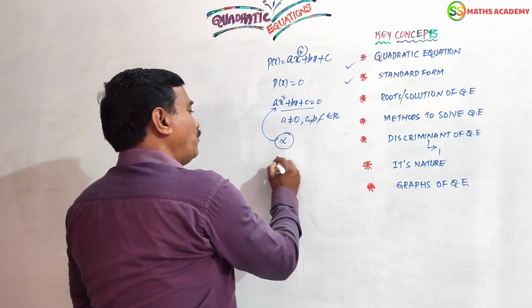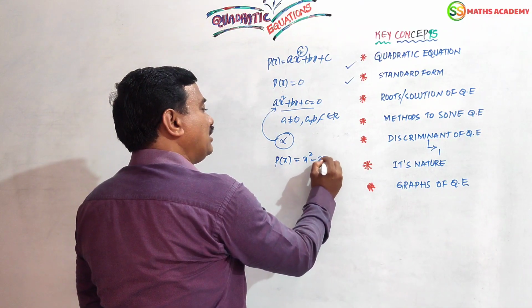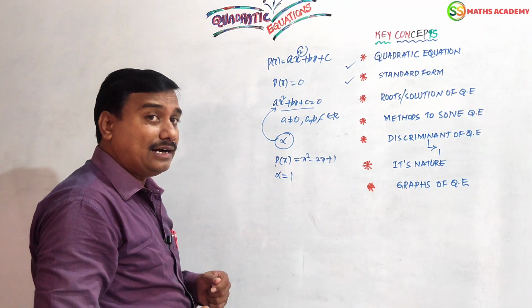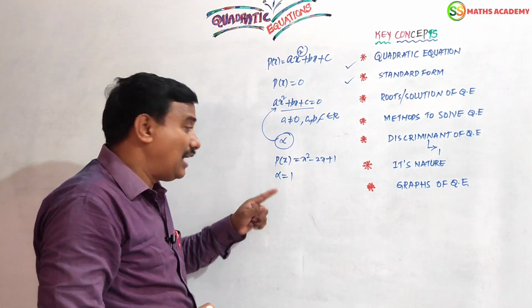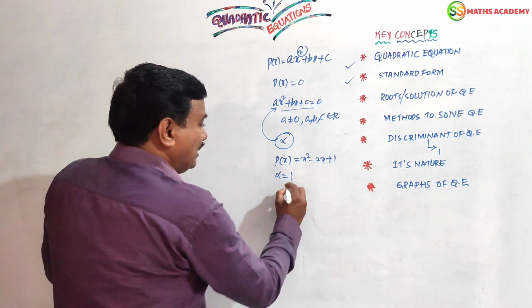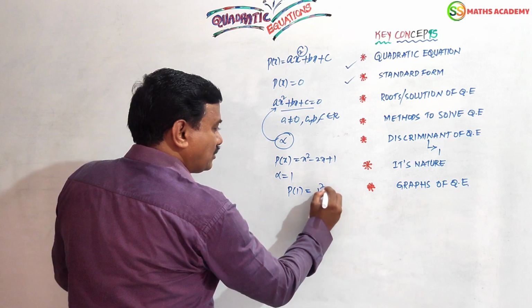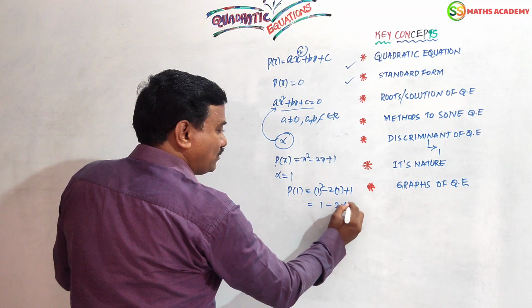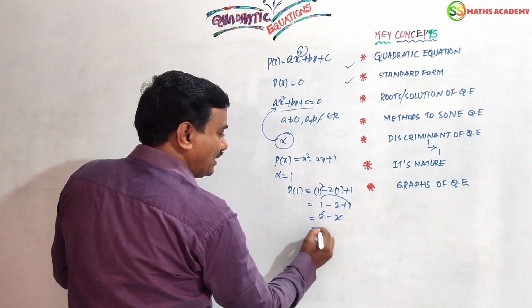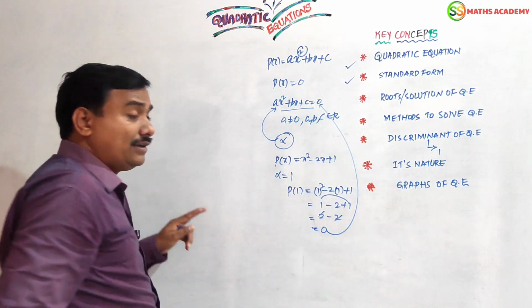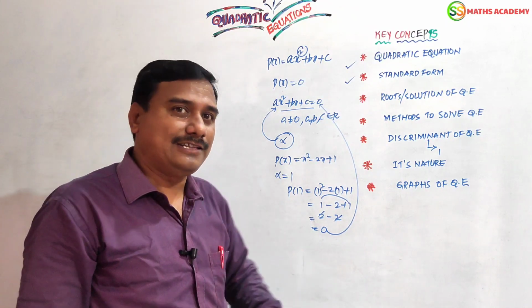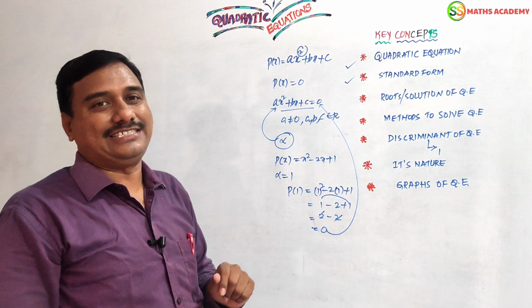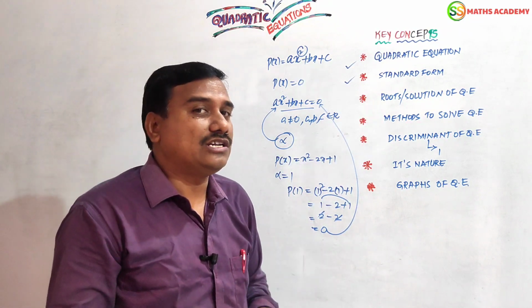Suppose I take p of x equals x square minus 2x plus 1. Instead of alpha, I take the root of the quadratic equation as 1 and substitute it. Then p of 1 is 1 square minus 2 into 1 plus 1. 1 square is 1, 2 into 1 is 2, plus 1. 1 plus 1 is 2, and 2 minus 2 gets cancelled. We are getting 0, so it satisfies the condition. When the remainder is 0, by the remainder theorem, it is called a zero or root of p of x. That is also called a root or solution of a quadratic equation.